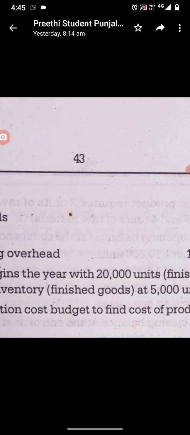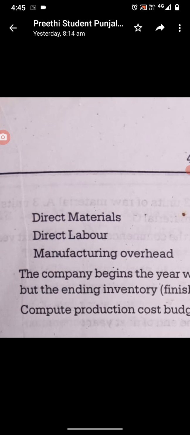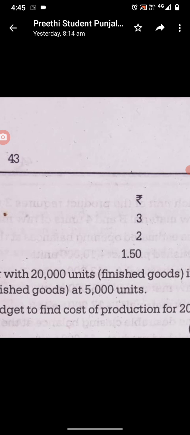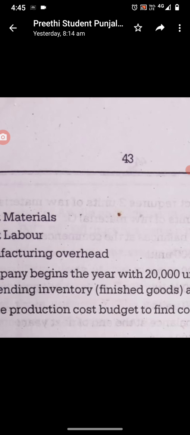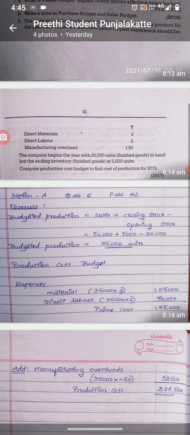The company begins the year with 20,000 units of finished goods in hand, that is opening stock. At the end of the period, finished goods is 5,000 units, that is closing stock. Compute the production cost budget and find out the cost of production for 2015.